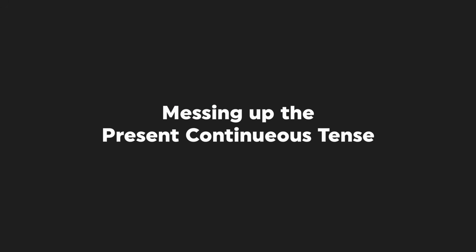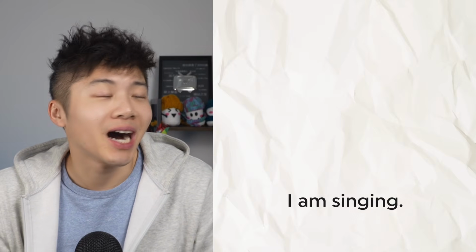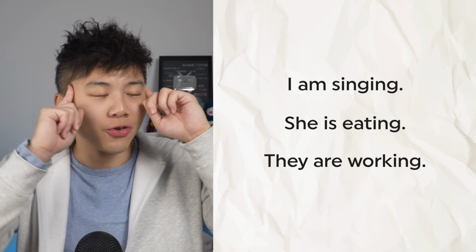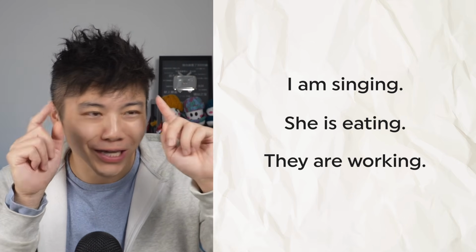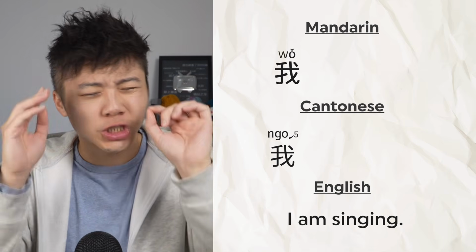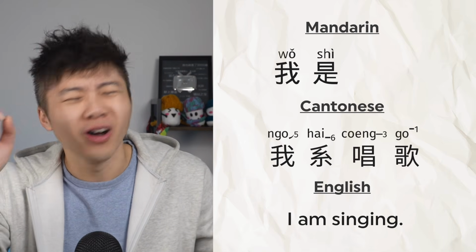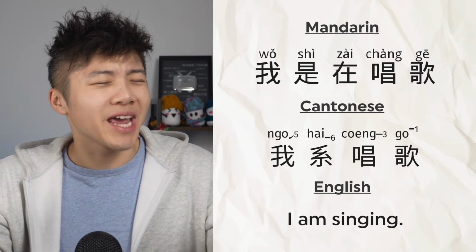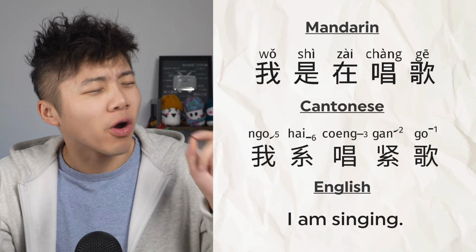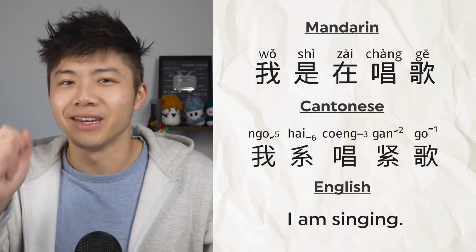Okay, now let's get into the third mistake people commonly make, and this is probably the most severe, which is messing up the present continuous tense. You know when you're trying to say you're doing something right now? In English, we say, I am singing, she is eating, they are working. So again, your English-speaking brain wants to plug in that trusty old 是 or 係 like it always does. You think, okay, I, 我, am 是 係. Okay, sing, 唱歌, and then ing 在 in Mandarin or 緊 in Cantonese. So 我是在唱歌 or 我係唱緊歌. Nailed it.